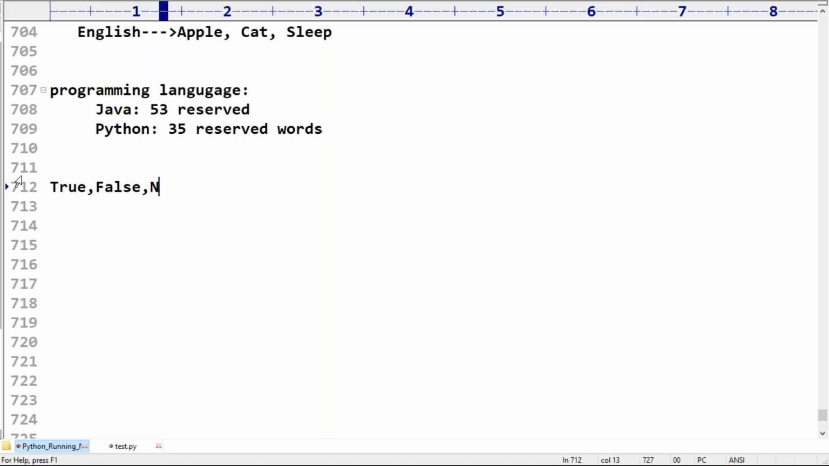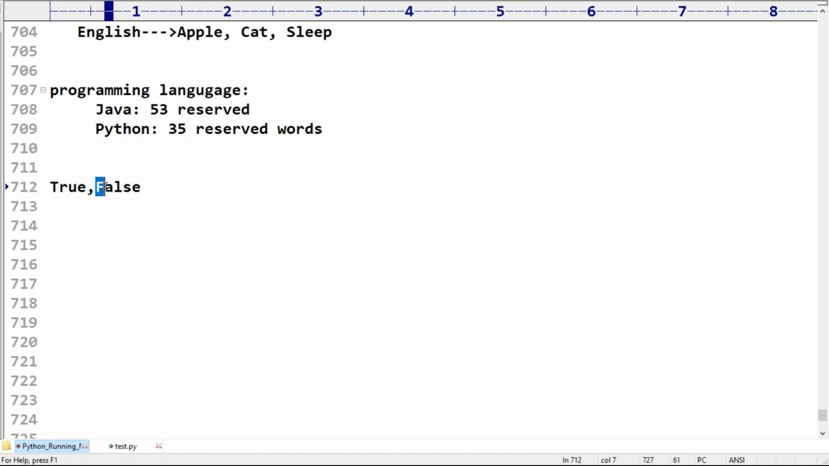Sir, seems to be, am I doing some mistake? True, False. By seeing these two things, am I doing some mistake? Sir, True and False are compulsory. T should be small, F should be small, but you took a capital T and a capital F. Remember that. In Python, sir, small t is not allowed. True and False compulsorily start with capital T, capital F only.